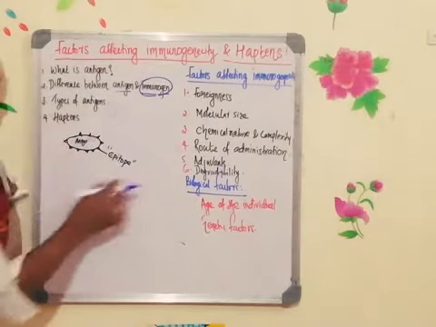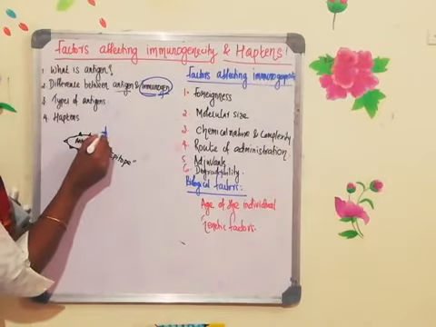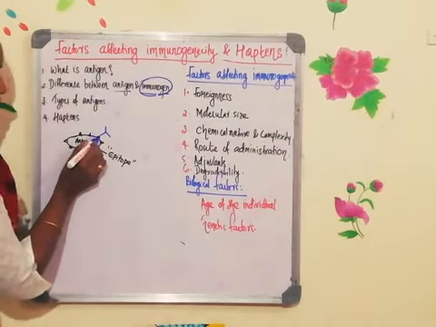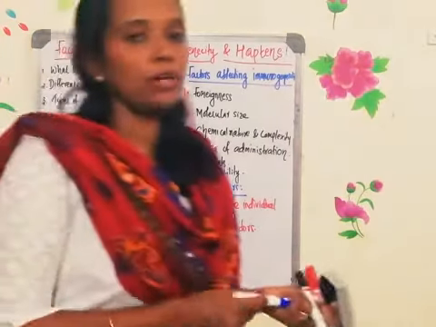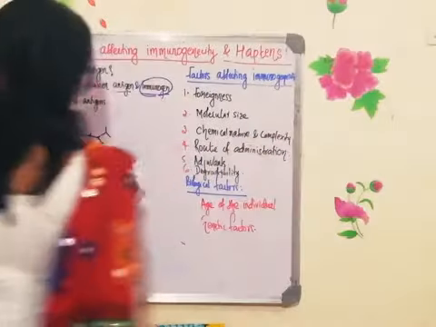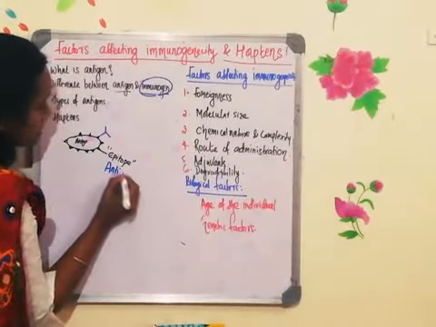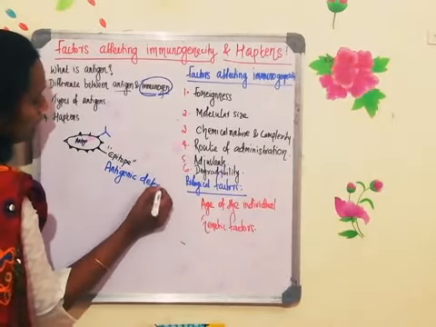The antibody will not bind to the entire area; it will identify some portions of the antigen. This portion of the antigen that binds with the antibody is called the epitope. Epitope is also called antigenic determinants.